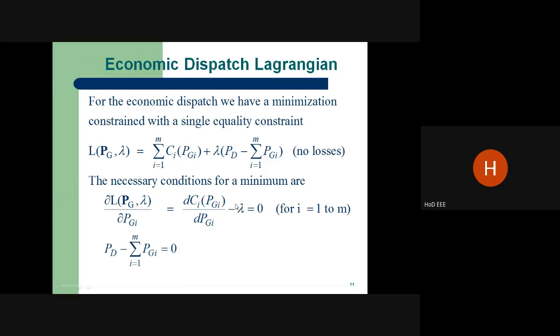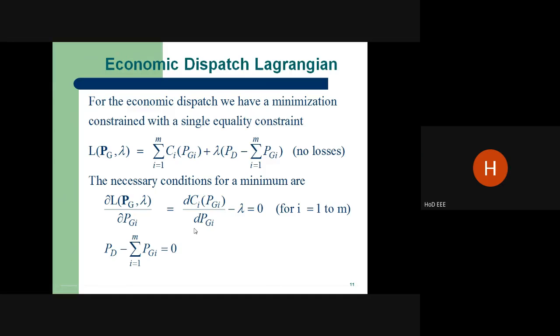So the incremental cost, dCi of Pgi divided by dPgi, is equal to lambda. What is meant by lambda? The incremental cost, which is the change in cost towards the change in power of the ith plant.